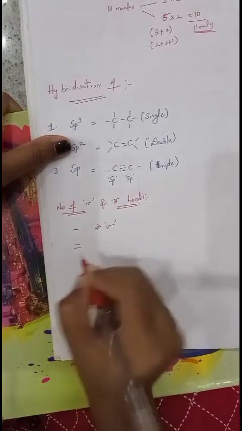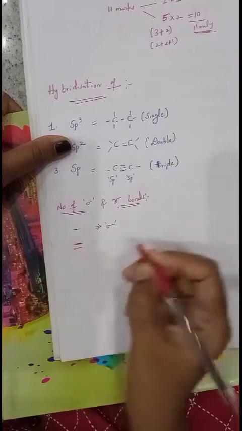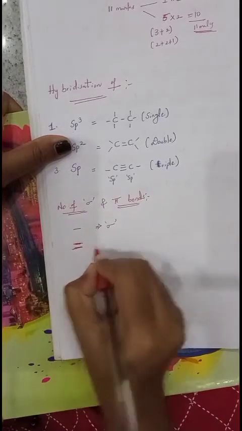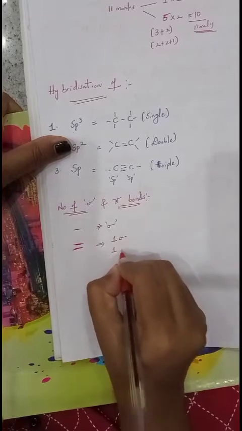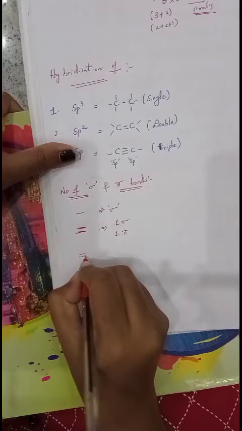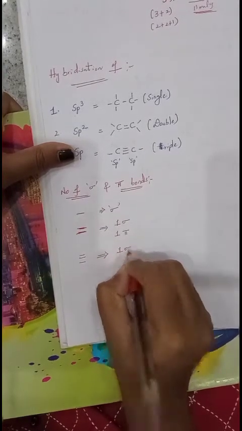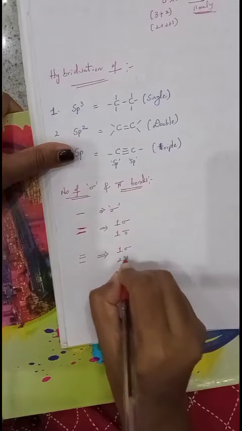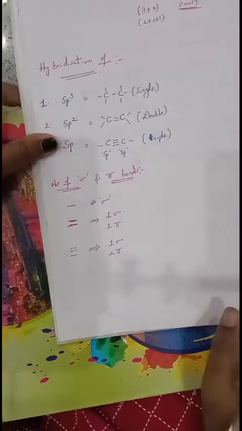If a double bond is present between any 2 atoms, in that double bond one is sigma, one is pi. If a triple bond is present, we can see 1 sigma bond and the remaining 2 bonds are pi bonds.